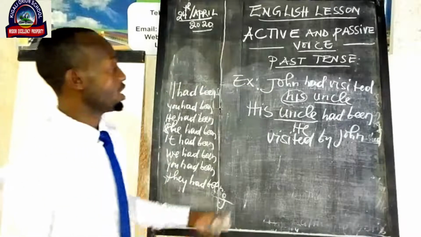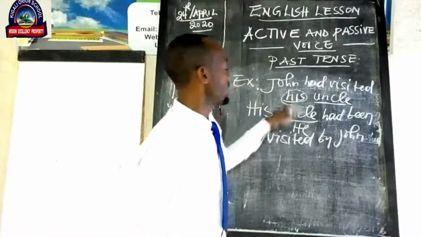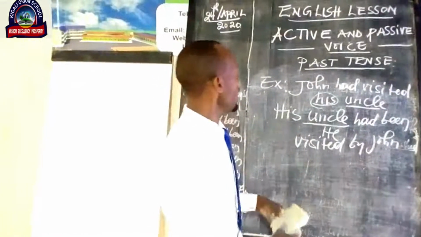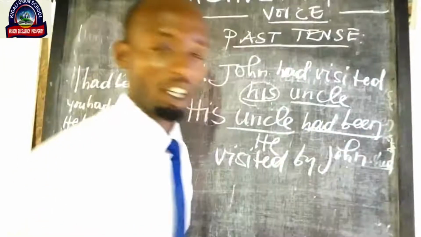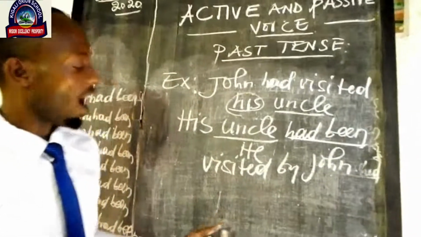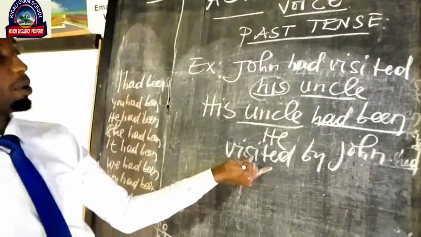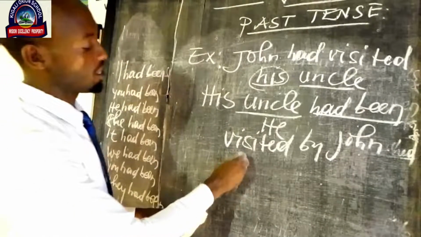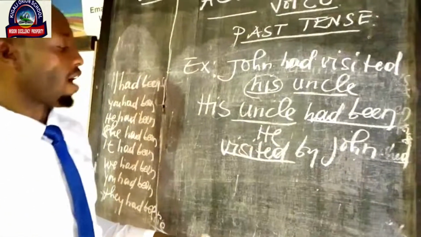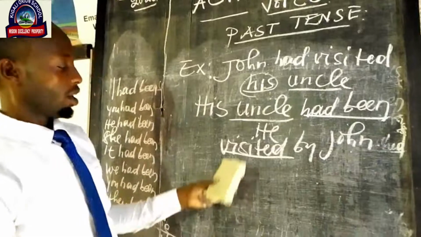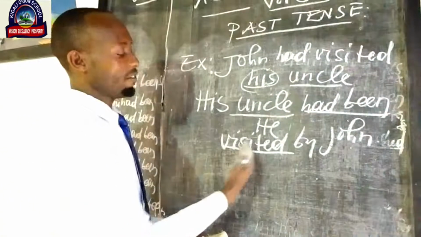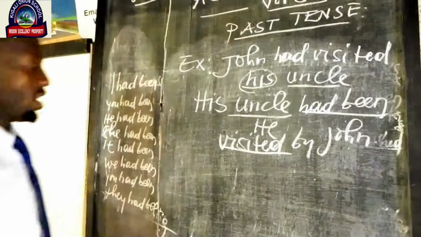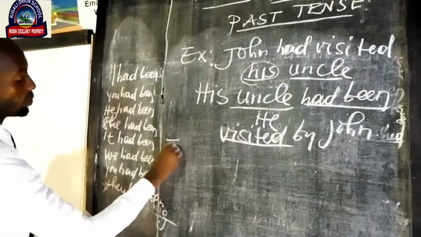So our sentence is John had visited his uncle. So I said that his uncle had been. This is the past perfect of verb to be. Then after we add the past participle of the verb given, which is verb to visit. Because it is a regular verb, we add ed. So I said that his uncle had been visited by John. Let's get example number 2.